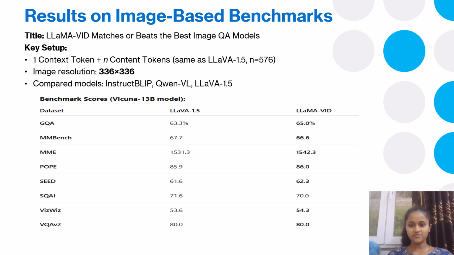On GQA, which tests spatial reasoning, LLaMA-VID scores 65%, which is really better than LLaVA's 63.3%. And even on VQAv2, a well-known dataset for image question answering, LLaMA-VID matches LLaVA's strong performance with 80% accuracy. So this result shows that the LLaMA-VID dual token approach is not just efficient, but also effective across modalities. Even though it was designed for long video understanding, it generalizes very well to static images too.